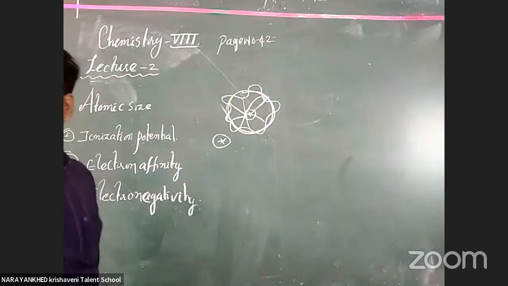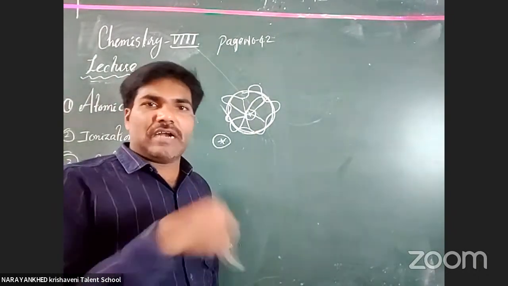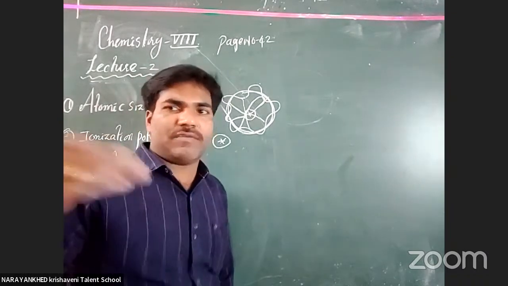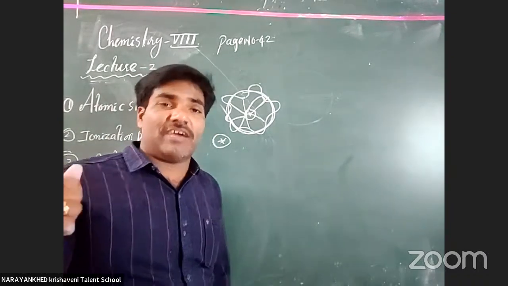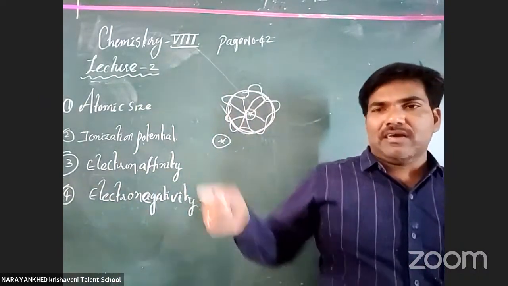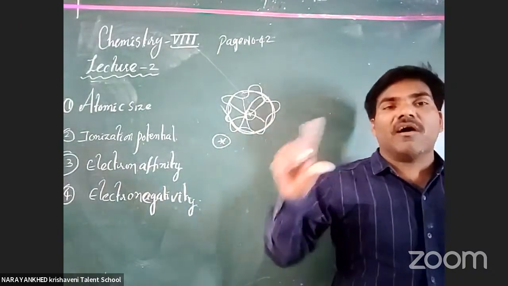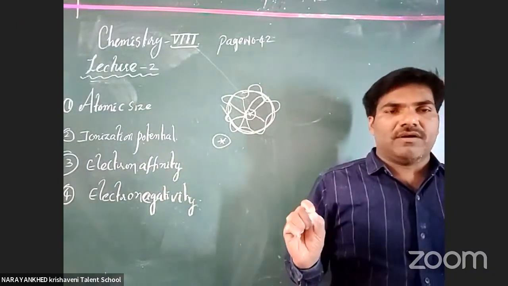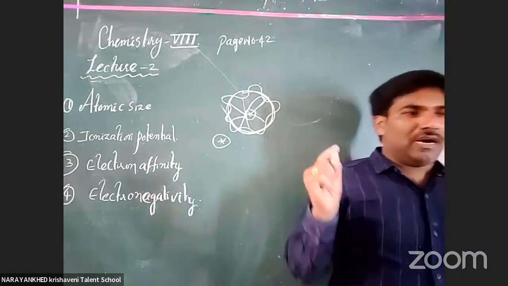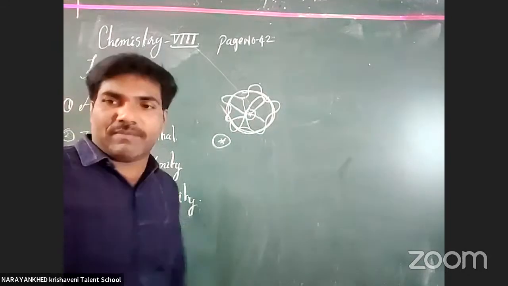Got it or not? This is all the possibilities for the electron to move everywhere in the atom. We can't give a boundary for the electron. Okay, sir, then why did you say first orbital, second orbital? Yes, exactly. In the first orbital, it moves in all the paths, but we don't get a sharp orbit. Okay, clear or not? That is why we can't say the atomic radius exactly based on the orbital.